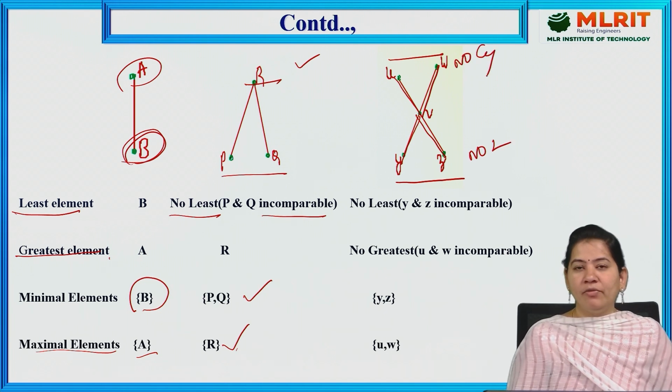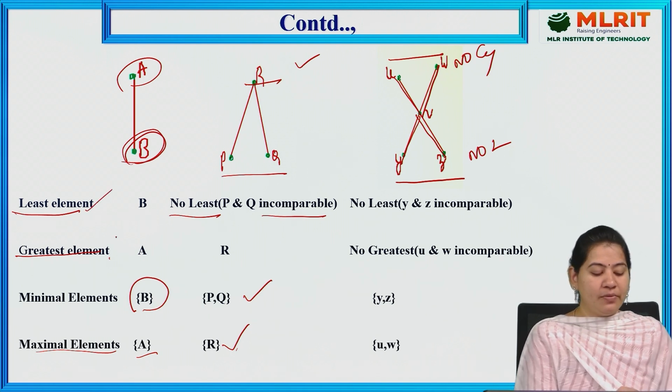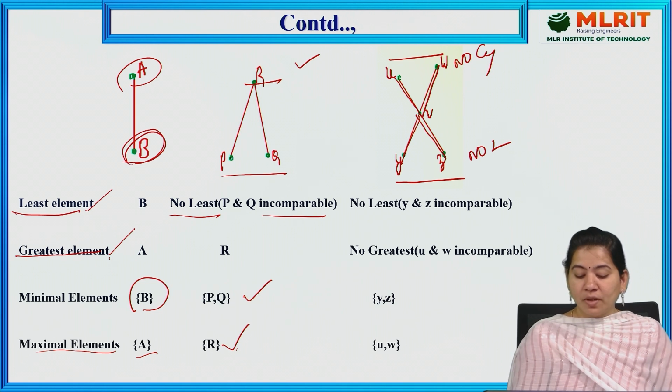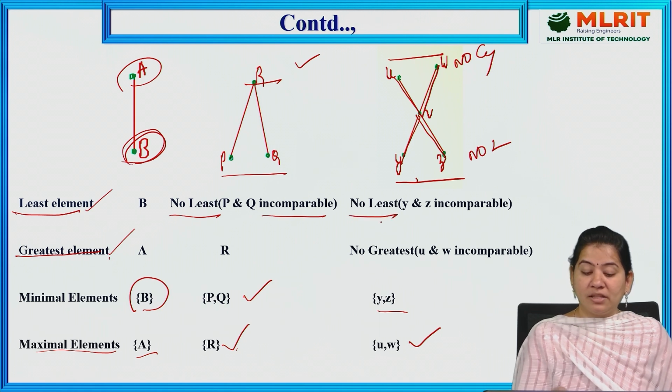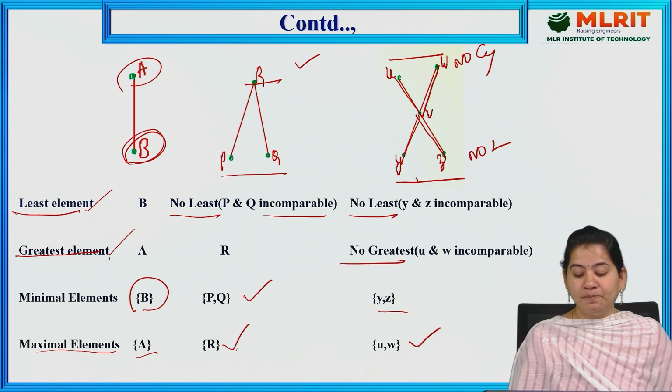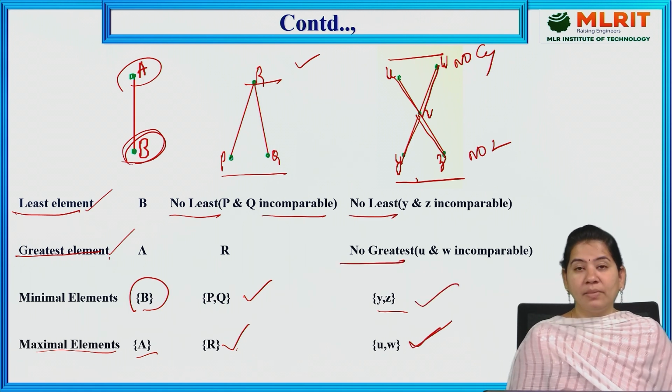We always have to remember that least and greatest elements can only be a unique element. Now the minimal elements are Y comma Z, and the maximal elements are U comma W. Since we have more than one here, there is no least element and no greatest element. We have only minimal and maximal elements.